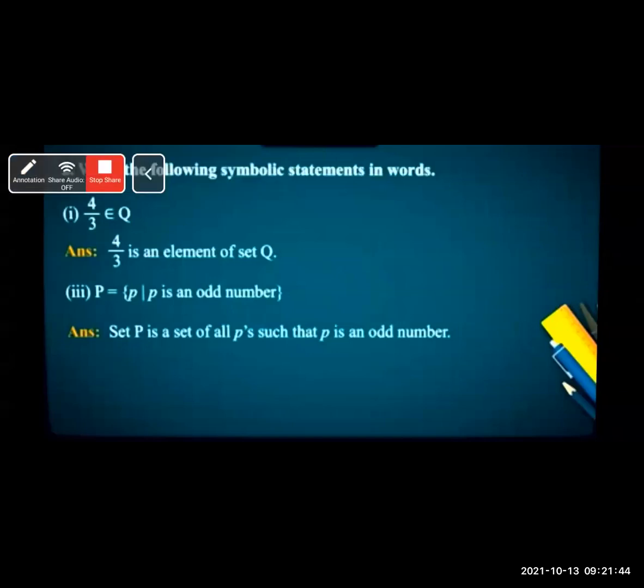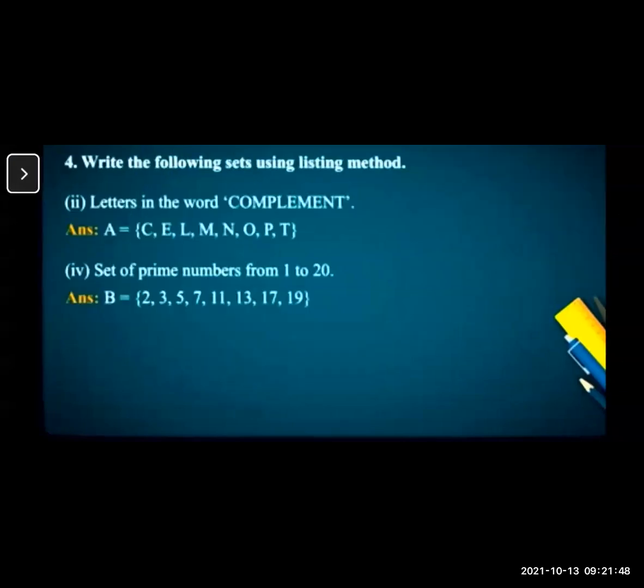Now let's turn to page number 4. Question number 4: write the following sets using the listing method. Our first question is all the months in the Indian solar year. The second question is letters in the word complement.